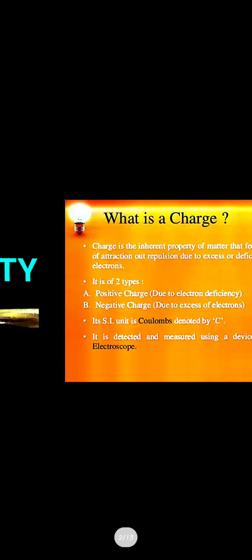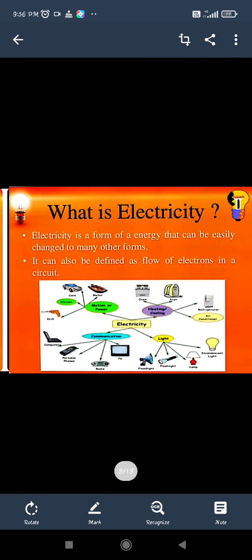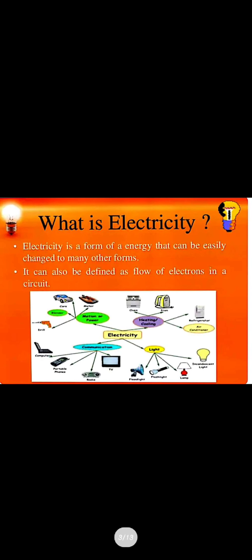So what is electricity? Firstly, we know that electricity is a form of energy that can be easily changed to many other forms. We have seen in the last session also that electricity is a form of energy that is easily controllable: how much energy is needed, that much we can use, and we can change it into whatever form we need.